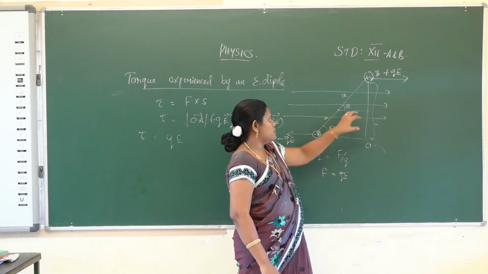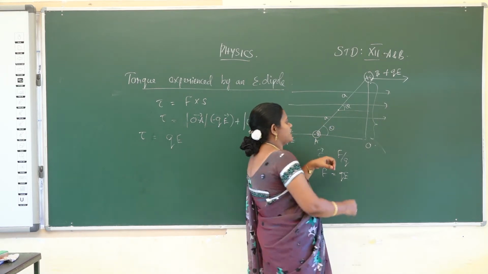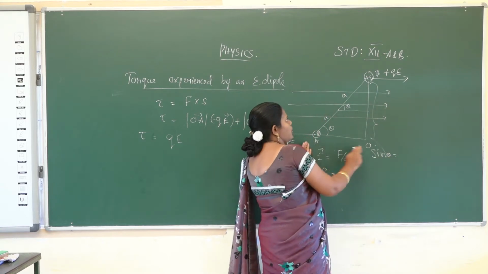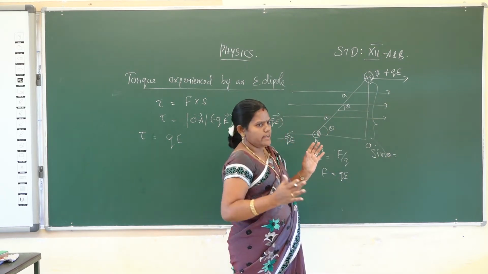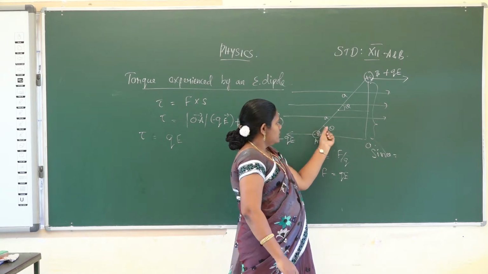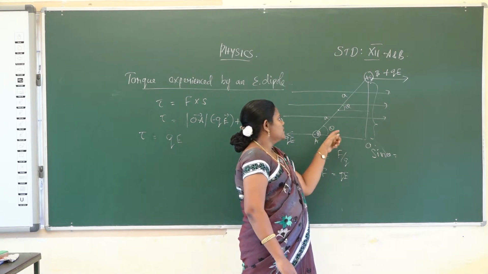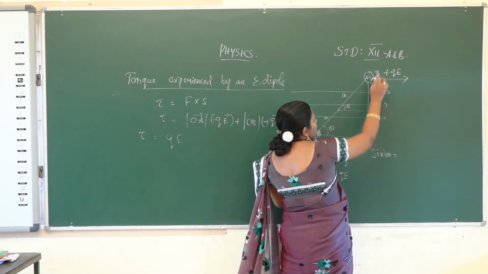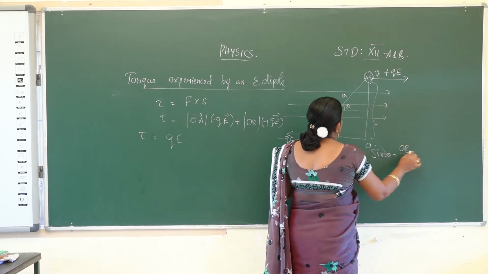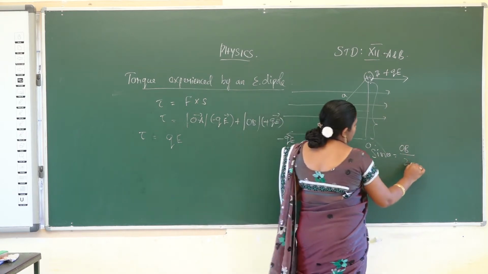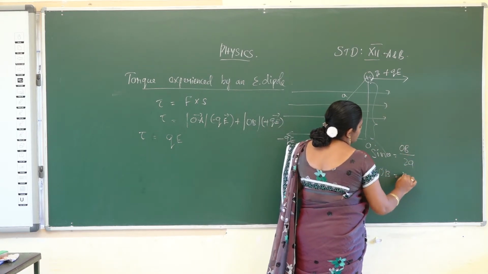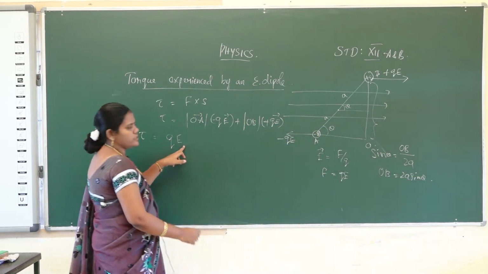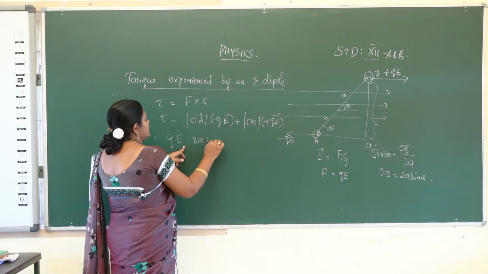The perpendicular distance is calculated using sin theta. Consider AOB as a right angle triangle. Sin theta is equal to opposite side by hypotenuse. The opposite side is OB, and the hypotenuse is A plus A, that is 2A. So OB is equal to 2A sin theta. The perpendicular distance OB is equal to 2A sin theta.